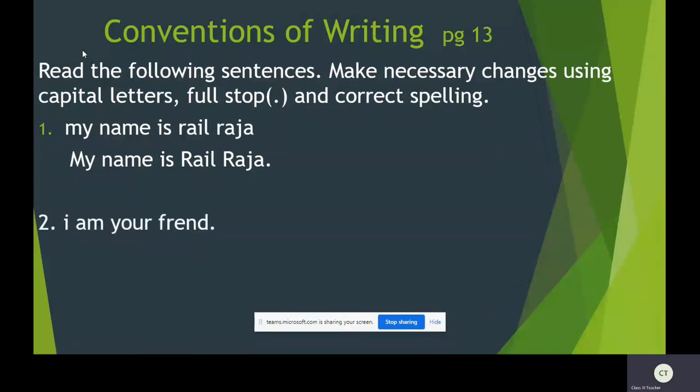I am your friend. Here, I should be a capital letter, and the spelling of friend is wrong, so we should correct it and write. I am your friend. I is a capital letter. Friend was spelled incorrectly in the second sentence, so we have corrected it: F-R-I-E-N-D, friend. And we have ended with a full stop.